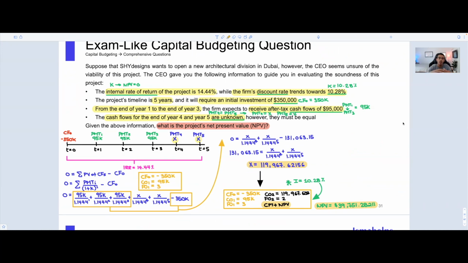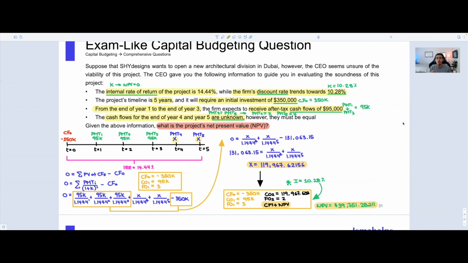And the reason why the IRR matters to us is because it allows us to solve for the missing variable. It allows us to solve for X, X being these missing cash flows. So then you know that it's equal to that. You could do 0 equal to the present value of your cash flows minus the initial investment. I showed you how to use a calculator to expedite that process, but you could also go one by one. Both methods work. Then once you found X, all you got to do is plug that stuff in within your financial calculator and solve for the NPV. But you cannot forget to put your I as being equal to 10.28%,